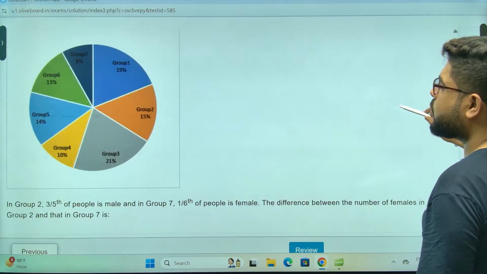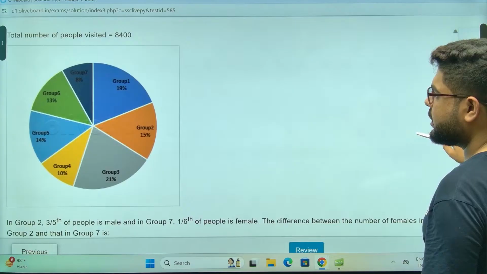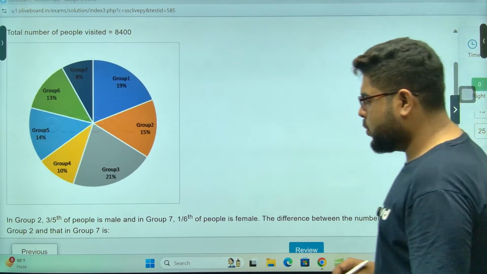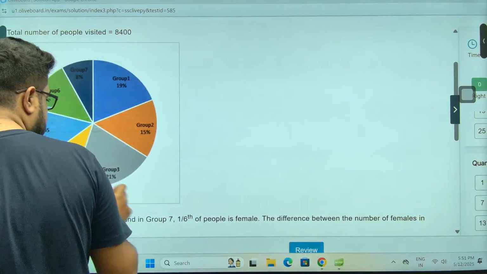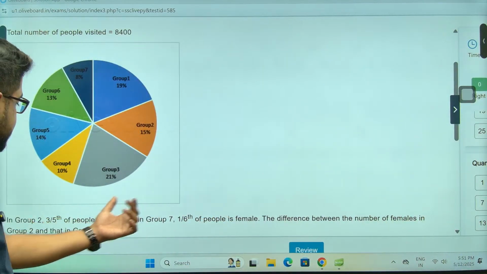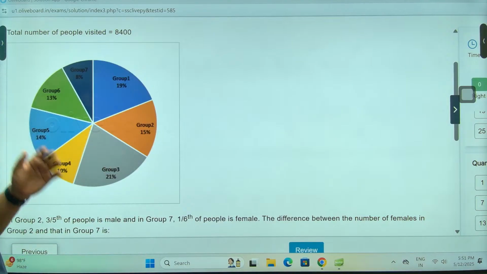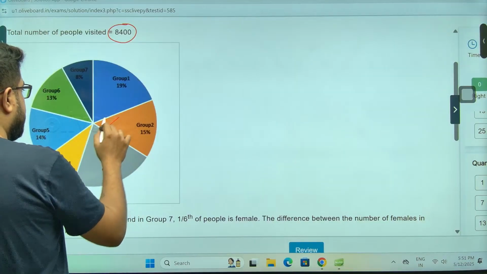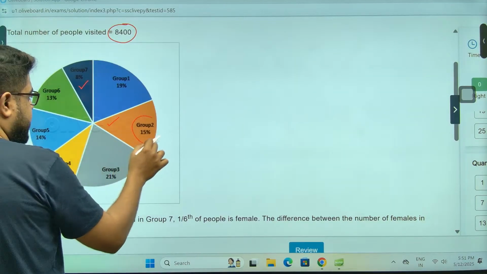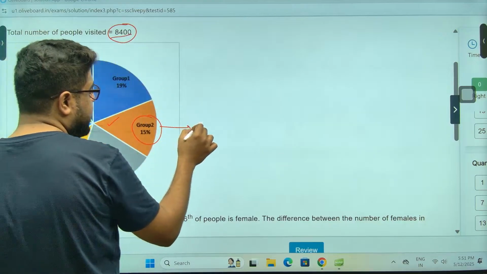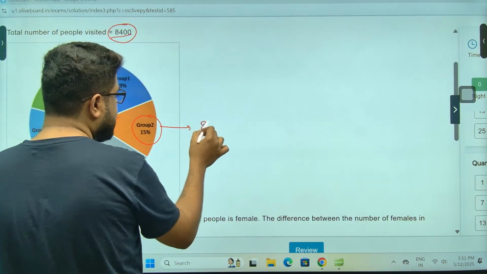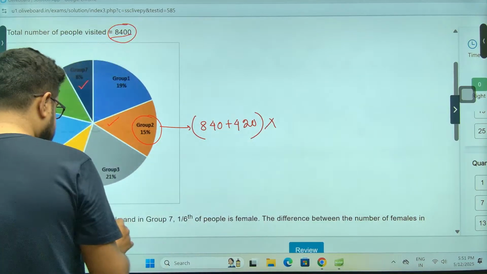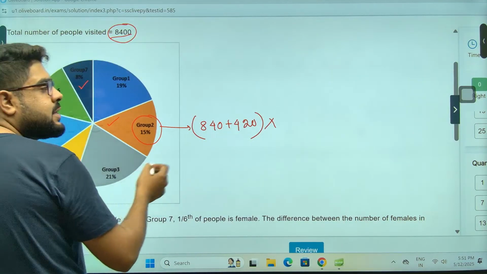Now, total number of people 8400. In group 2, 3/5 of the people is male. Group 7, 1/6 is female. Difference between the number of females of these two groups. Chalo, theek hai. Total 8400, sir, 100%. Group 2 I need, group 7 I need. Acha, 15%. So 10% is 840 and 5% is 420. So 840 plus 420, this is 15%. Out of that, 3/5 is male, so female will be 2/5.